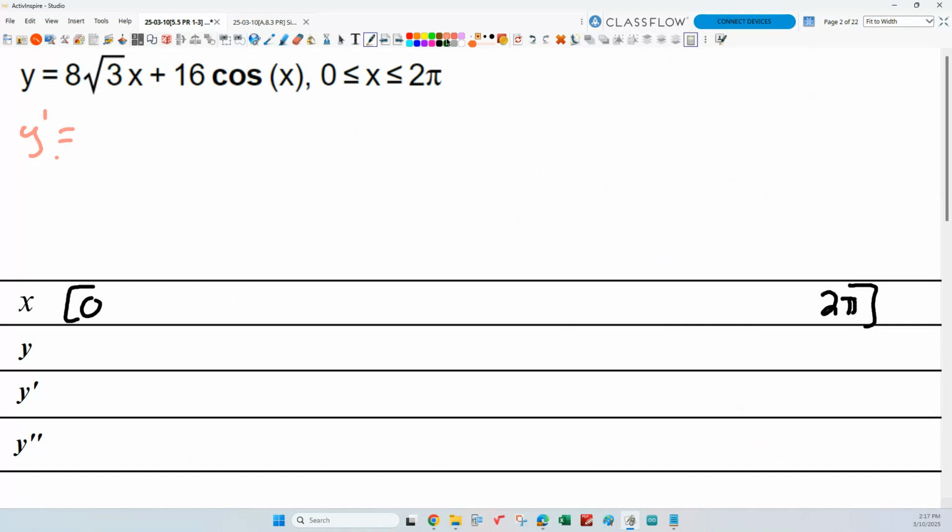Okay, so what is y prime equal to? What's the derivative of the first term? 8 square root of 3, right? Because the derivative of x is 1. How about the second one? What's the derivative of cosine? Okay, good. So then minus 16 sine x. Agreed? Okay. When is y prime equal to 0?